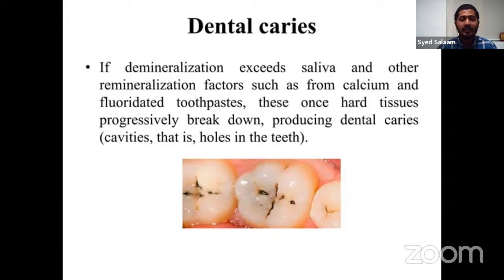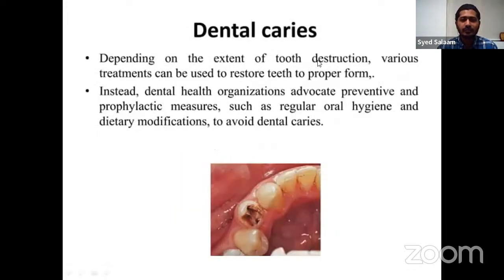But if you are eating a lot of junk food and not taking proper care of your teeth, then demineralization dominates and it causes dental caries. So depending upon how much the tooth has been destroyed, various treatments can be used to restore the teeth.